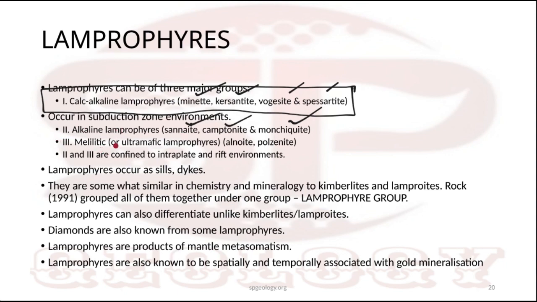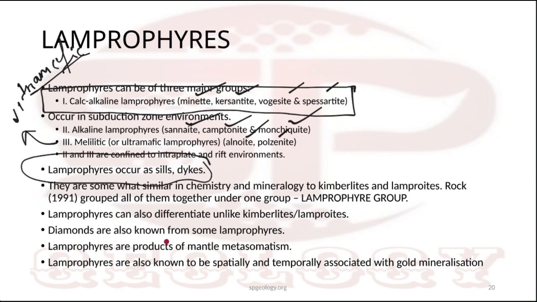There is nothing much to make you understand in the rock part. Okay, apart from the petrogenesis and geochemistry, these things. Diamonds are also known from Lamprophyre, but this is very rare. Okay, there are very few examples of diamond occurrence in Lamprophyre. Okay, and about the geochemistry, they have high LREE and basaltic levels of HREE. This is the main thing. And as they contain hydrous mafic silicates, that means the H2O content is high. Okay, H2O content is high.